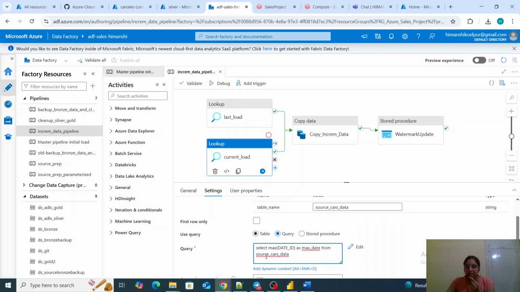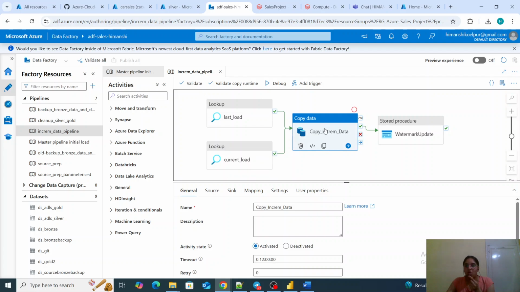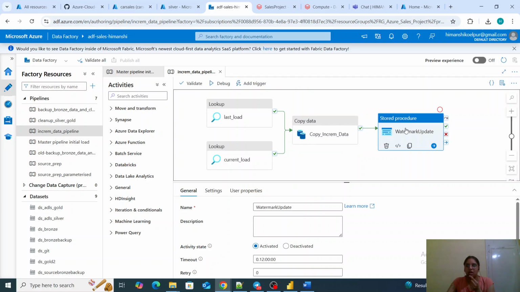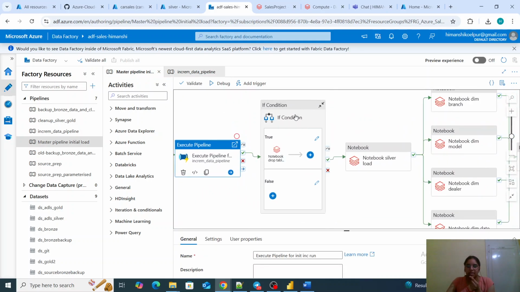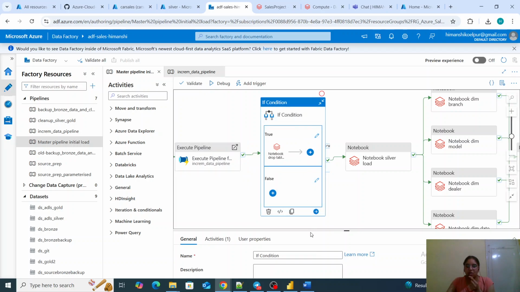So once the data is loaded over here, for all the data from the last date till now, up to whatever is the maximum date value, everything will be loaded into the data lake bronze layer, and then once everything is loaded, our watermark value will get updated in our watermark table. So this is an if condition. Again, it will only run for historical load.